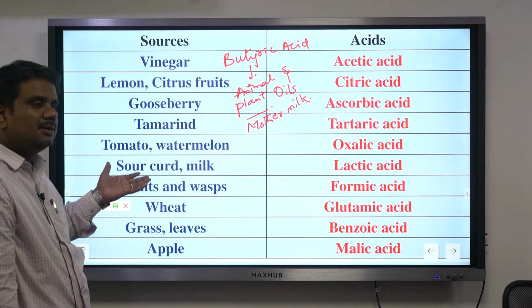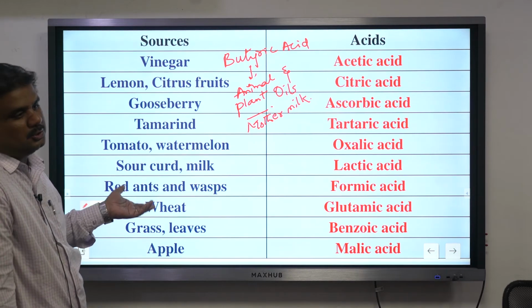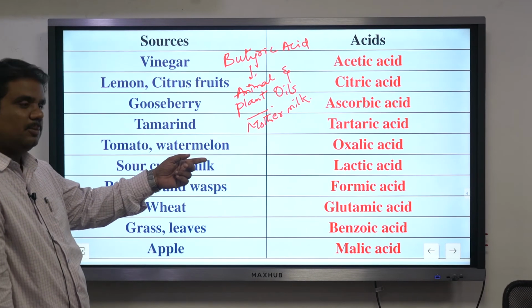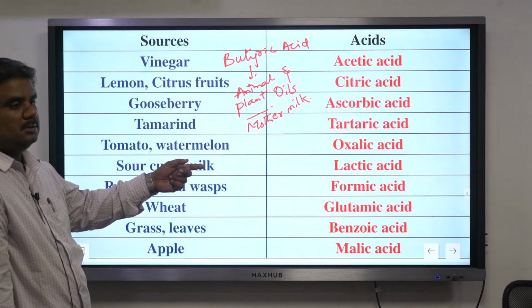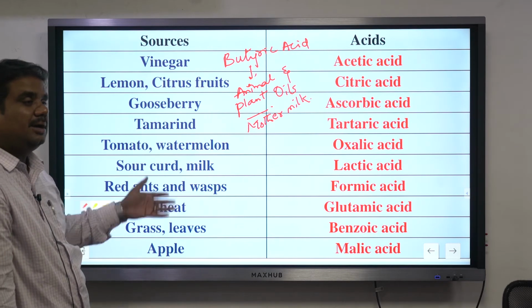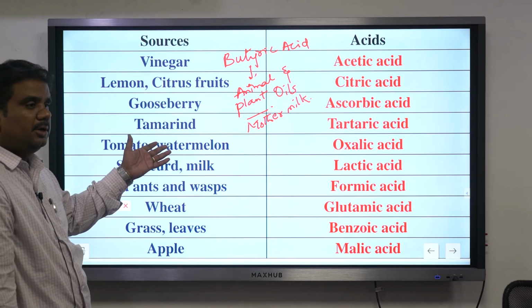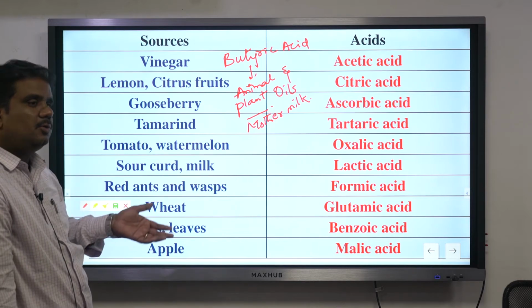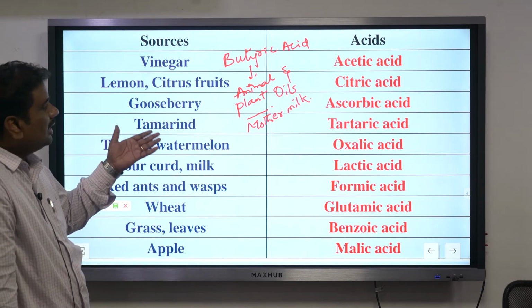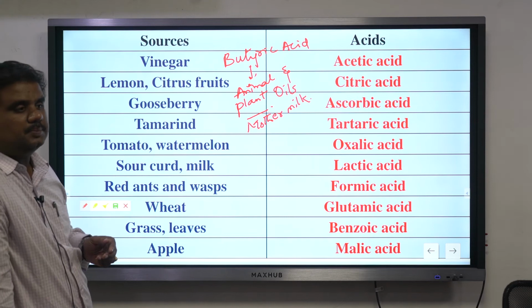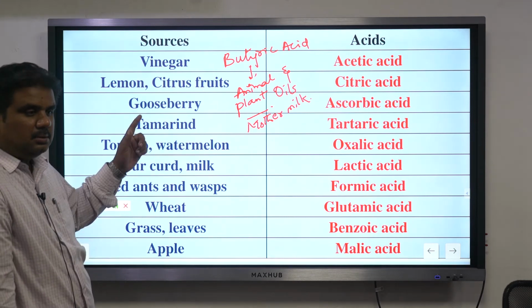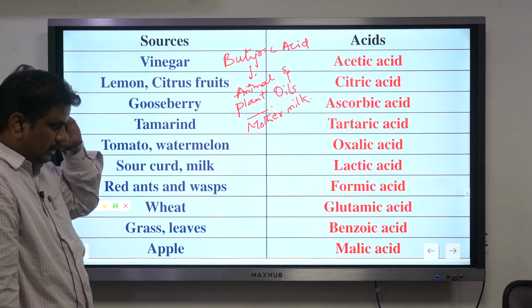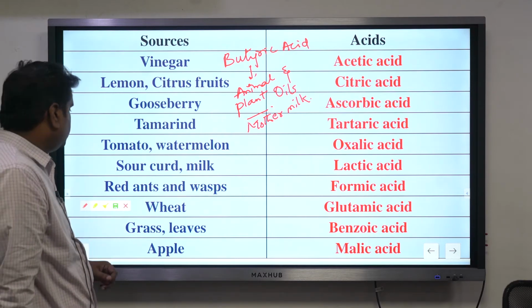Forget that one. You're talking about the case of milk. Milk is not sour, not bitter, you can even drink raw milk. Even in that particular case, you're finding a certain amount of acid, lactic acid. In mother's milk, you're finding butyric acid. Animal and plant oils, any oil that you're taking, whether groundnut oil, sunflower oil or sesame oil, again it has a certain amount of acids. Done? Make a note of those things which you are not aware of.